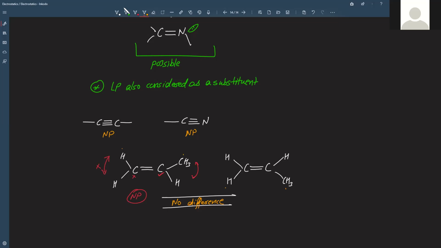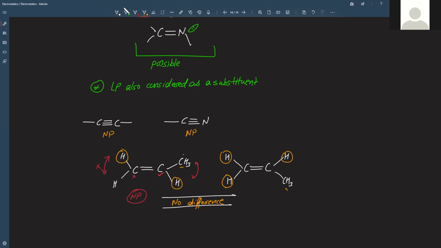Diagonally opposite to CH3 is H, and diagonally opposite to H is H. This is how you will say the configurations, right? And all the configurations in both the structures are the same. In both the structures, diagonally opposite to the CH3 group is a hydrogen.